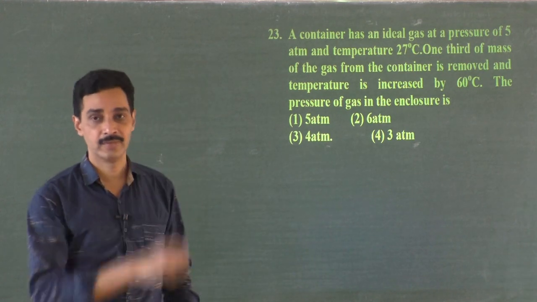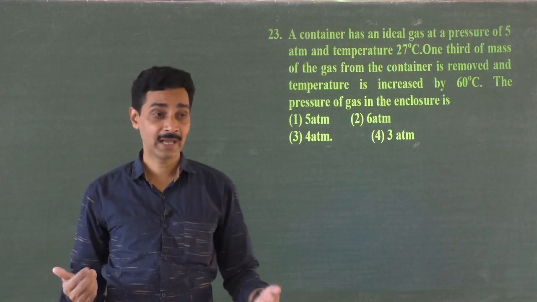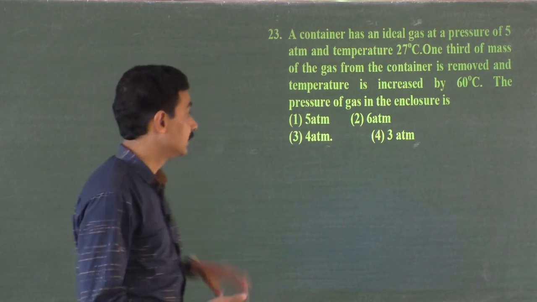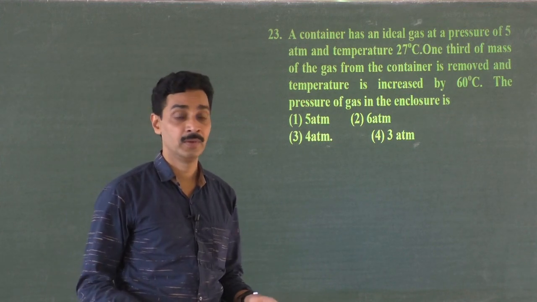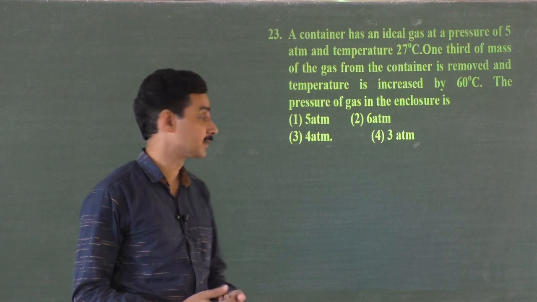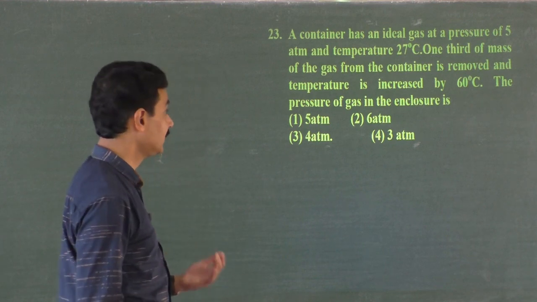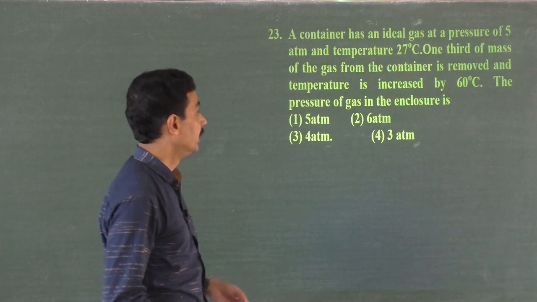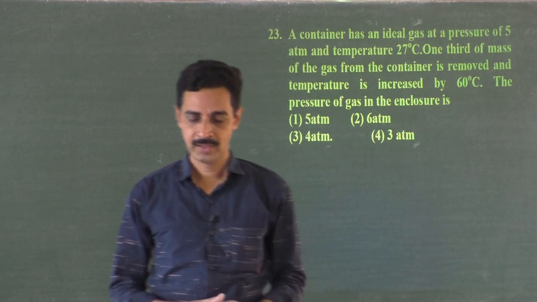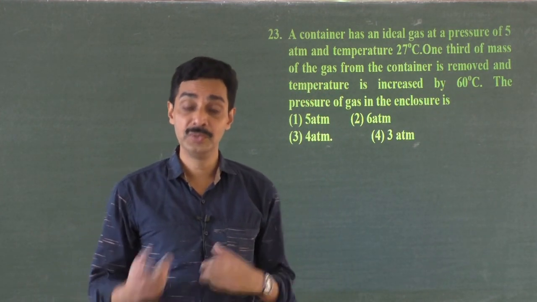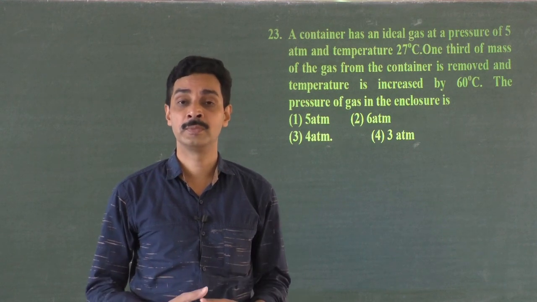So that is also a variable now. We are removing some gas and doing the experiment. So n, or mu, the number of moles, because the number of moles decides the mass, right? The more the number of molecules, the more will be the mass, directly proportional. And remember another thing, 1/3 of the mass of the gas in the container is removed. Be very, very careful. How much will you substitute for the new number of molecules?